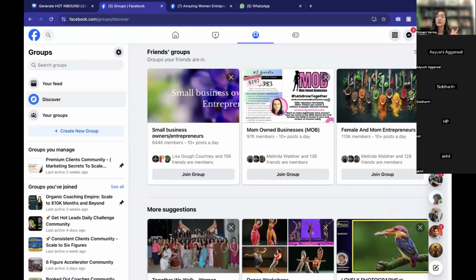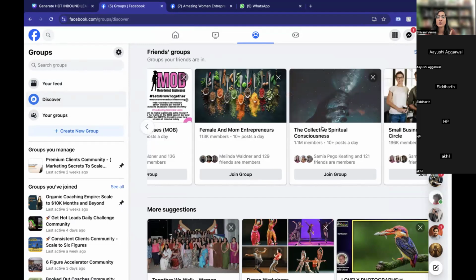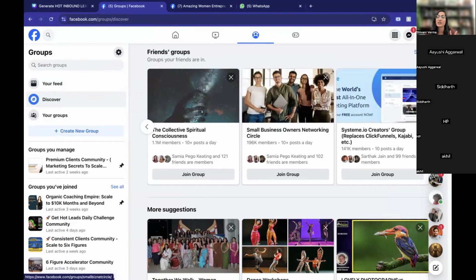So I will go to these groups, join them, and generate leads from these groups as well. You can see 102 friends are members of these groups. So I will know that if my ideal clients and my competitors are in these groups, these groups could be a great way to generate leads for me as well, right?